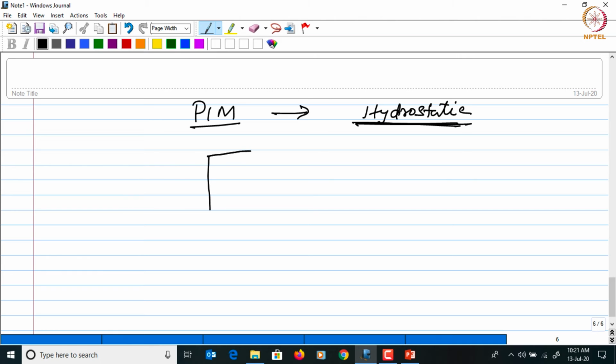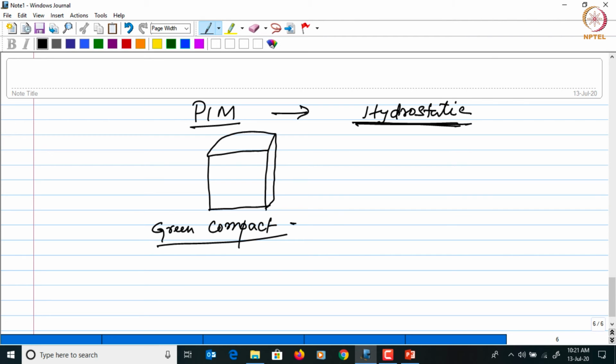and as a result of that, in the green compact, if you look at a similar compact that we had seen for the die compaction, you can obtain a uniform density across the compact, and therefore this will lead to isotropic shrinkage, unlike the die compaction method, which leads to anisotropic shrinkage.